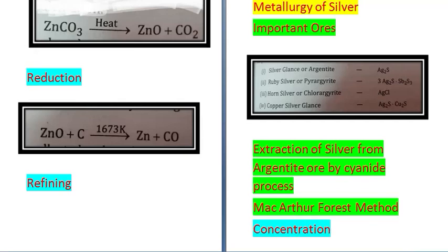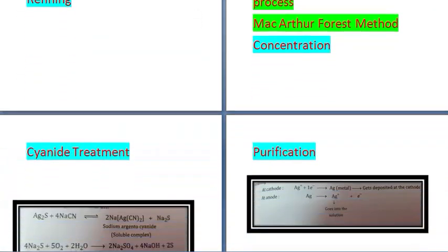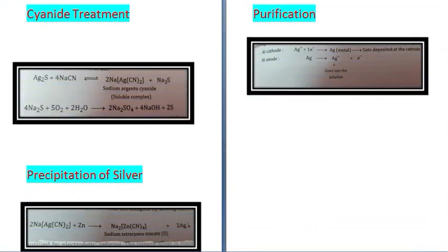Again, the concentration of ore, because it contains sulfur, is done by froth flotation process. Powdered ore is mixed with water, pine oil and air. The sulfide ore is removed in the froth. After concentration, cyanide treatment is done. The concentrated ore is treated with dilute solution of sodium cyanide and the mixture is continuously agitated by current of air. Reaction that takes place is Ag2S plus 4NaCN gives you 2Na[Ag(CN)2] plus Na2S.